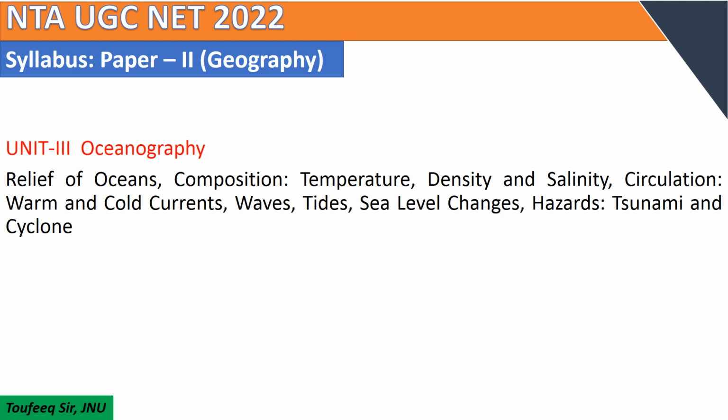If we talk about composition, it means the composition of seawater and the different phenomena: temperature, density and salinity of oceans. We should study the distribution of all these: temperature, density and salinity.